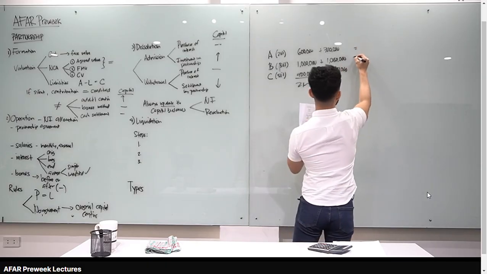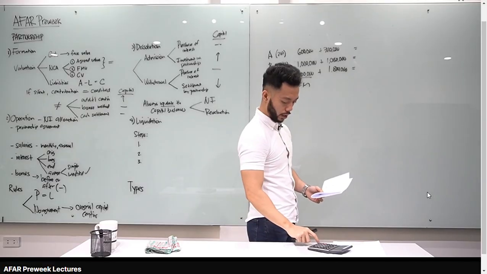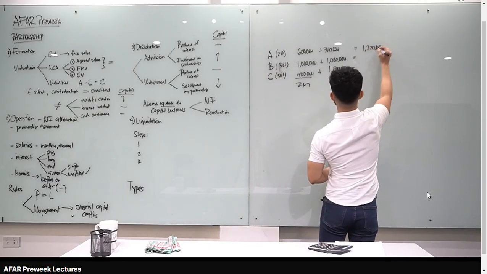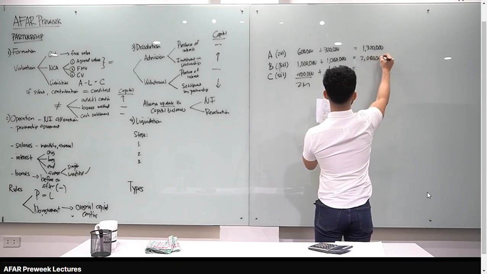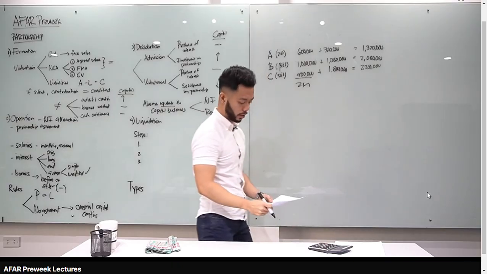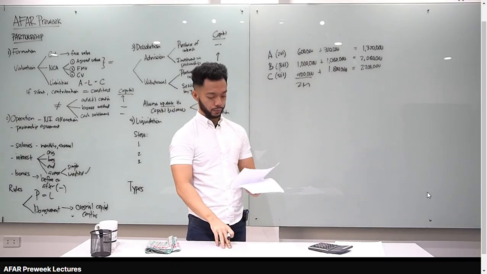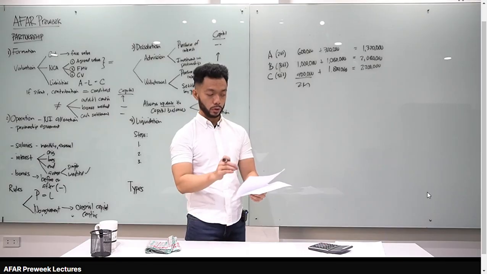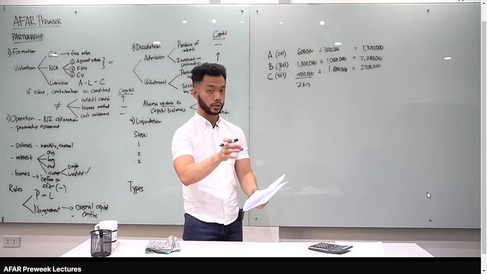Okay, let's compute their adjusted capital balances. 600 plus 720, 1,320,000. This one naman is 2,080,000 and this one is 2.2 million for partner C. Okay, so meron tayong adjusted capital balances. Pwede na mag-withdraw. On July 1, C withdraws from the partnership when he was bought out by his co-partners for 2,480,000. How much is the capital balance of A immediately after withdrawal of C? Yung number 21 class, purchase of interest yan. Okay, meron lang tayong transfer of capital.